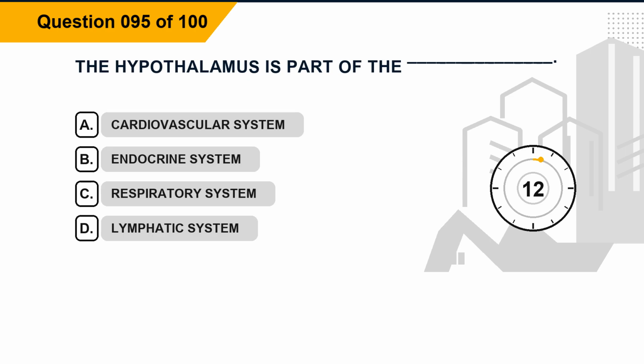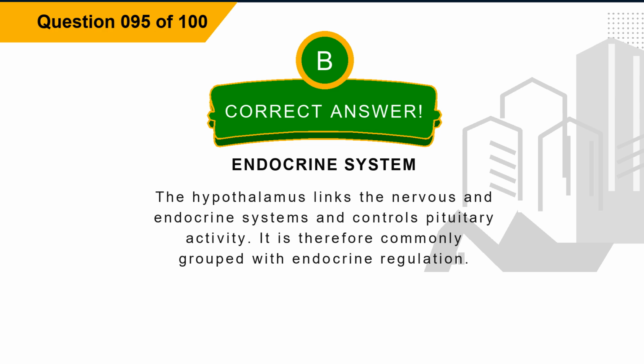Question 95. The hypothalamus is part of the blank. Option A, cardiovascular system. Option B, endocrine system. Option C, respiratory system. Option D, lymphatic system. The correct answer is option B, endocrine system. Explanation. The hypothalamus links the nervous and endocrine systems and controls pituitary activity. It is therefore commonly grouped with endocrine regulation.